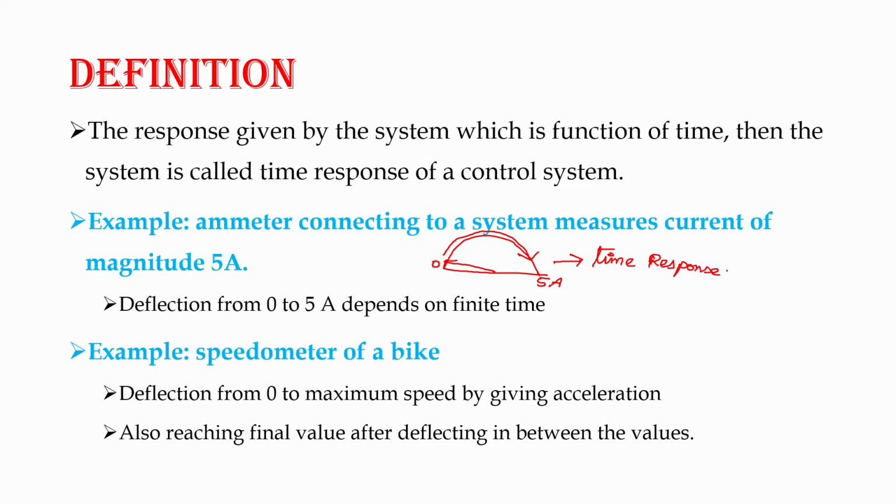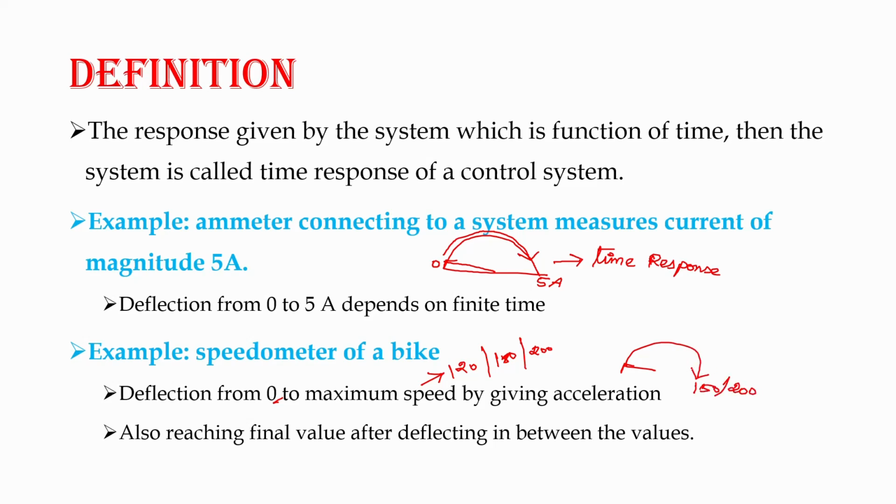Also, we may consider another example, the speedometer of a bike. There is a deflection of speed from 0 to the maximum speed, whatever the maximum speed value may be, that is 120 or 150 or 200. By giving acceleration, the speedometer value changes gradually from 0 to its maximum value, 150 or 200.